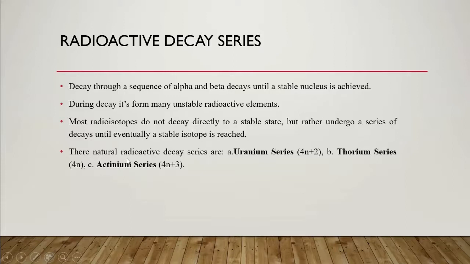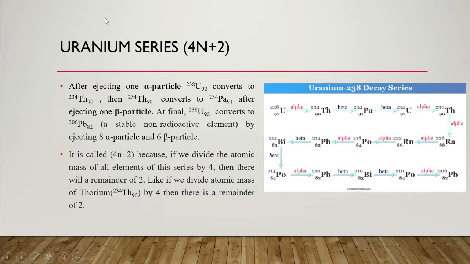The natural radioactive decay series: there are three decay series naturally. The uranium series, also called 4n plus 2, the thorium series, called 4n, and the actinium series, called 4n plus 3. The first decay series is the uranium series. Uranium-238 decays like this, to thorium and onward, and at the last stage it makes a stable non-radiogenic isotope, lead-206.